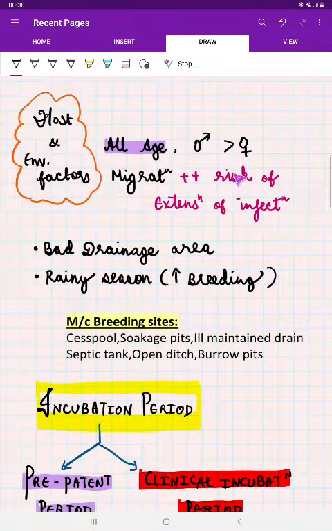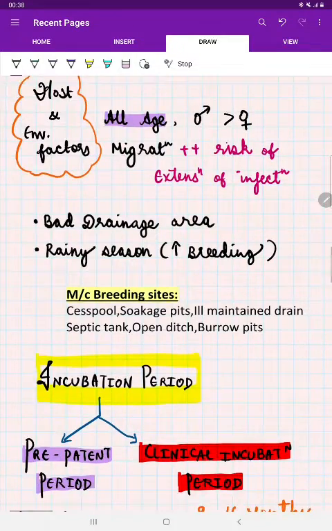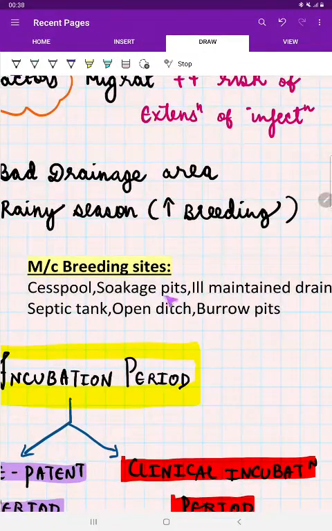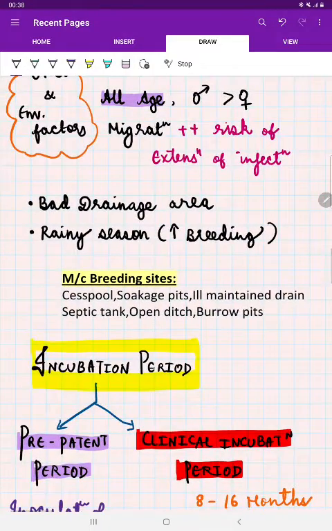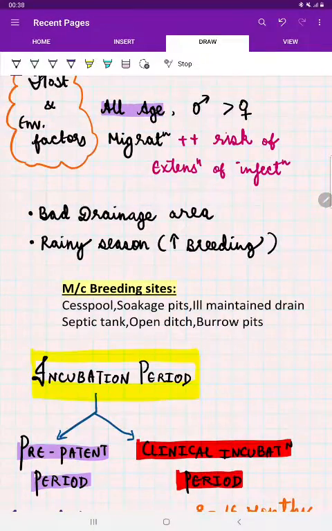And we know the Culex mosquito is the dirty mosquito, because it breeds in all the dirty areas. So bad drainage maintenance is one risk factor wherein the mosquito is going to breed. The rainy season for sure makes the mosquito breed a lot. The most common breeding sites are cesspools, soakage pits, ill-maintained drainage, septic tanks, open ditches, and burrow pits. All of these areas are the most common breeding sites for this Culex mosquito.